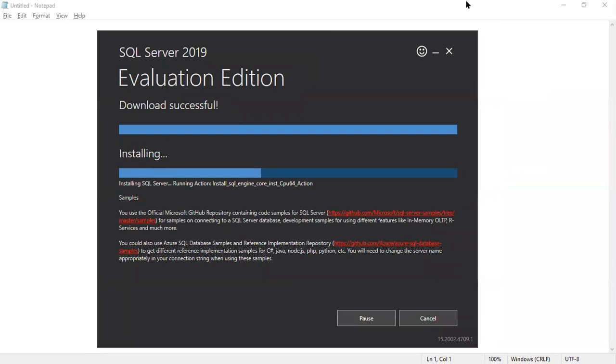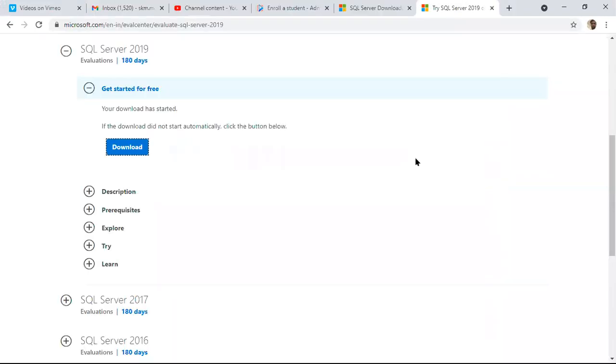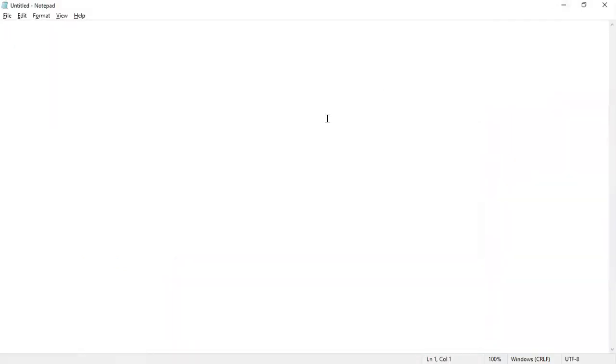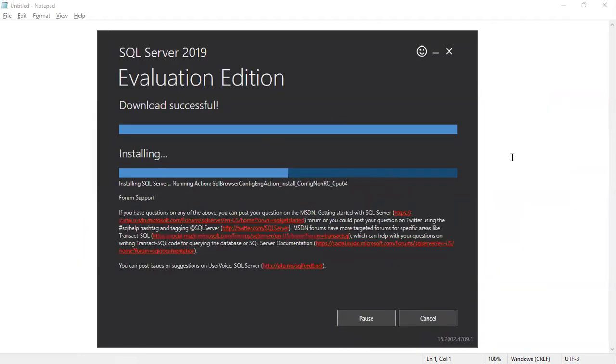So same thing, we can download SSMS also from here. We can install SSMS. Just remember, if your machine has Windows 10, you can install the 2019 version for practice purposes. But in production servers, we'll see later what the prerequisites are. In general, remember in real-time production servers, we can't install on Windows 7, Windows 8, or Windows 10.